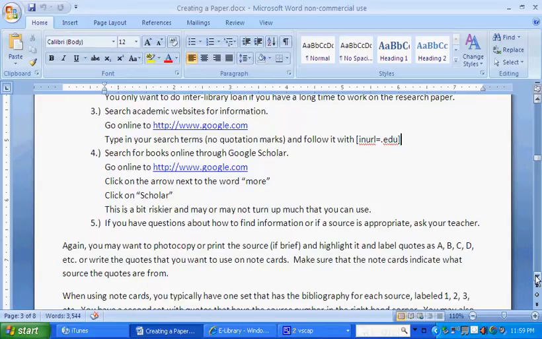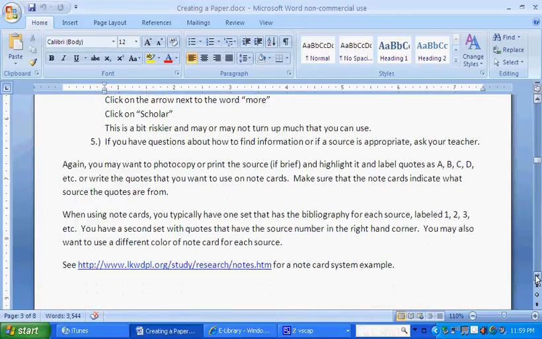Again, like I said, both of these are a little hit and miss, but there's some out there that you could use. And if you do have questions about whether or not a source is appropriate, just ask your teacher. They'll be more than happy to tell you if a source is appropriate or not. Certainly anything that wouldn't fit the criteria I've described here may be of questionable appropriateness. Things like Wikipedia certainly are not appropriate. Most .coms are not appropriate. There's a lot of stuff out there that wouldn't be considered academic.